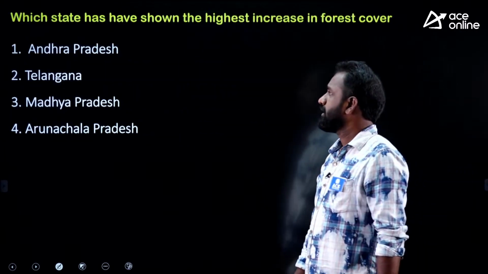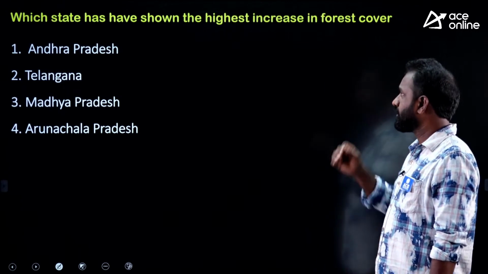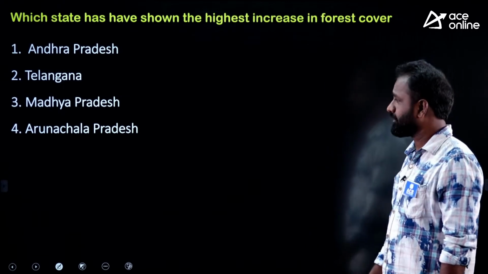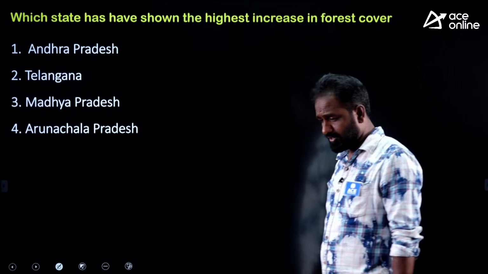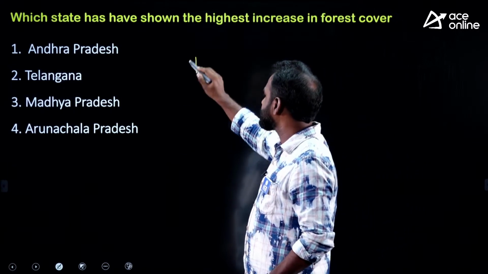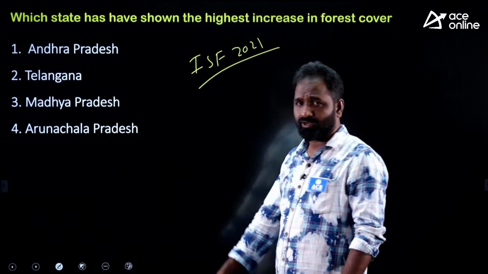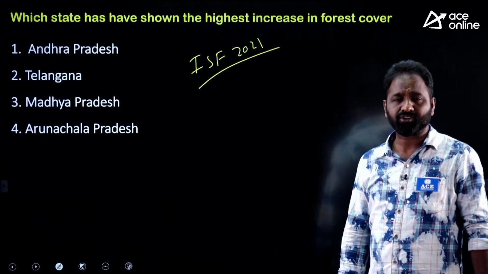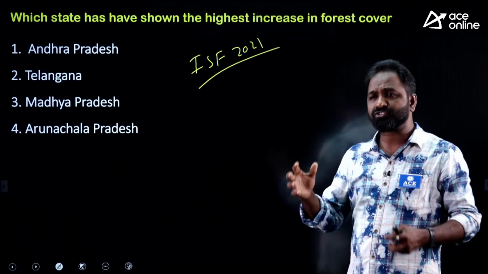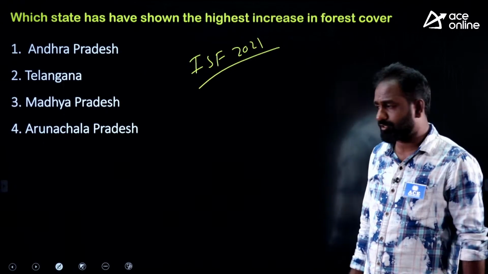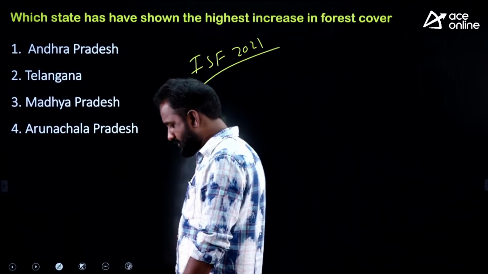Okay. So which state has shown the highest increase in forest cover? As you know, the Indian State of Forest Report was recently released. In that they mentioned the highest increase of forest cover.